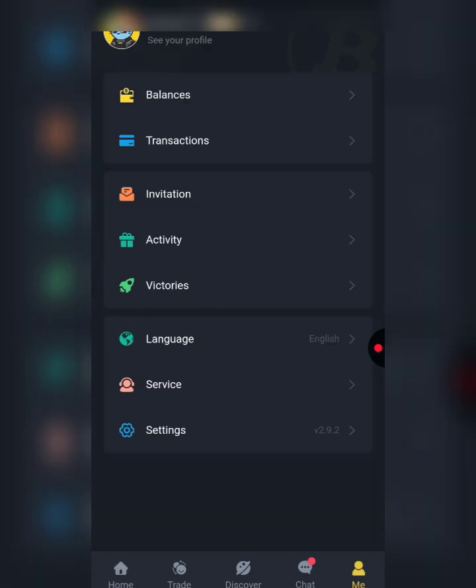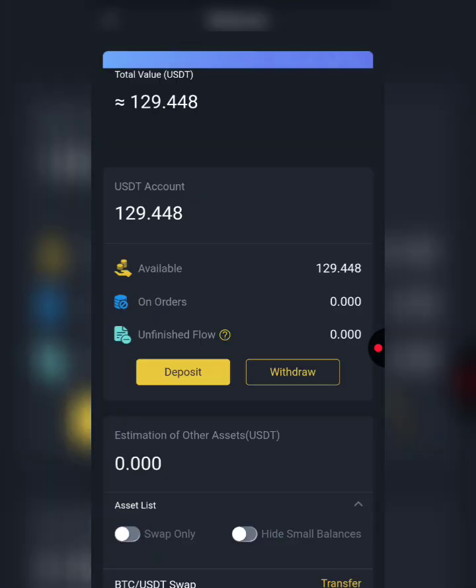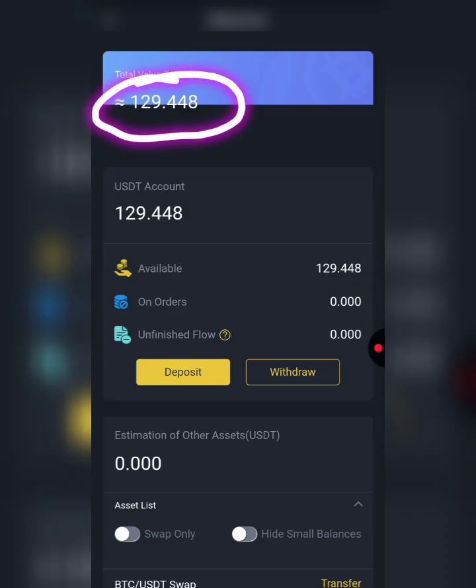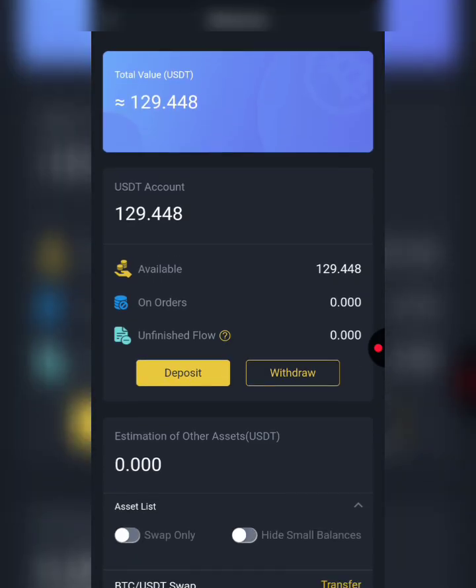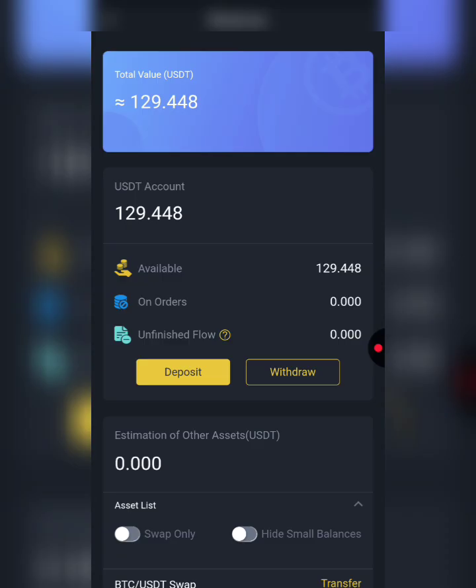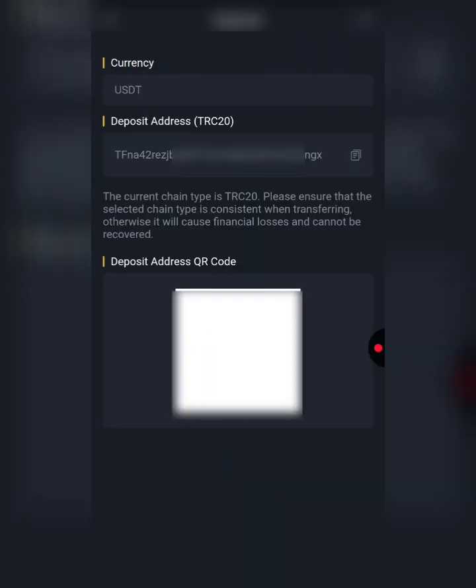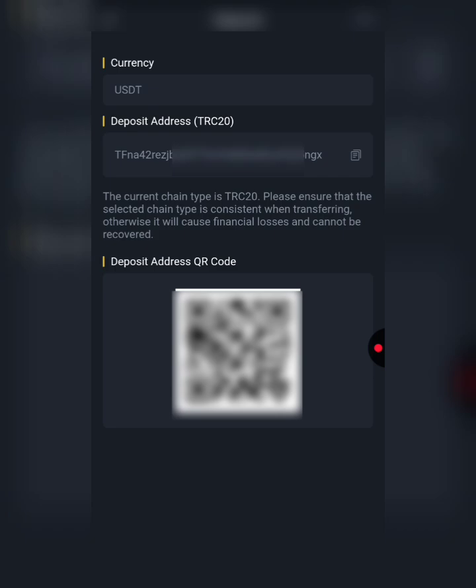But one thing is that whenever you want to earn right here on this platform, you will need to fund your account, okay? So as you can see right here, I have about 129 USDT in my balance, okay? And if you're going to be funding your account right here, only fund with what you can afford to risk, okay? Because you're going to be using cryptos to trade or play games right here, which involves risk. So you need to only fund with an amount you can afford to risk, okay? And to do that, you click on this deposit button and you select the TRC20 network right here, and a TRC20 network address would be displayed this way.